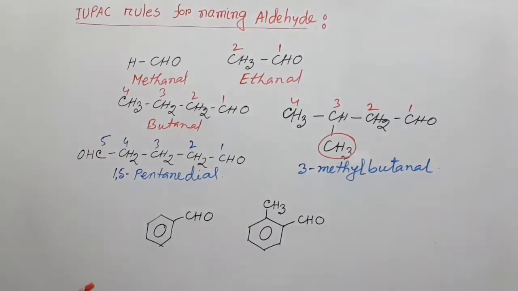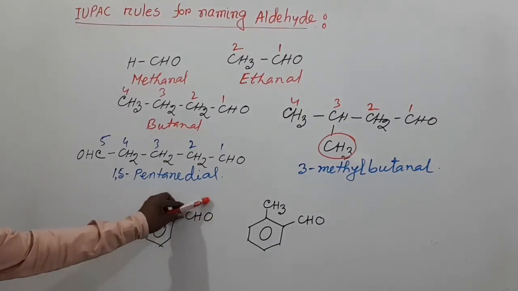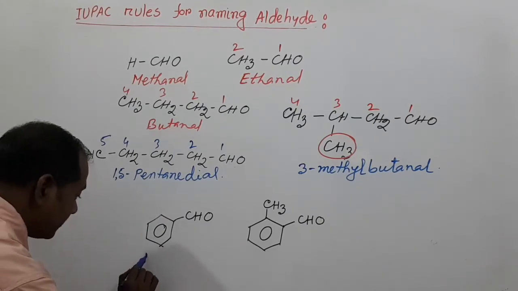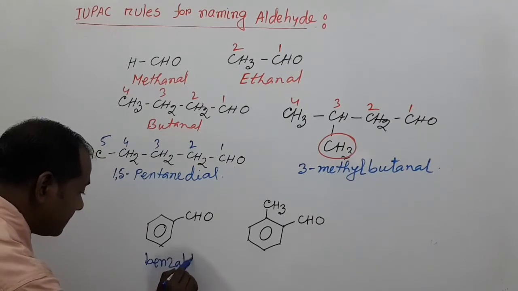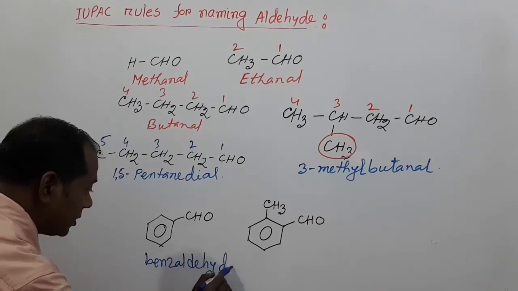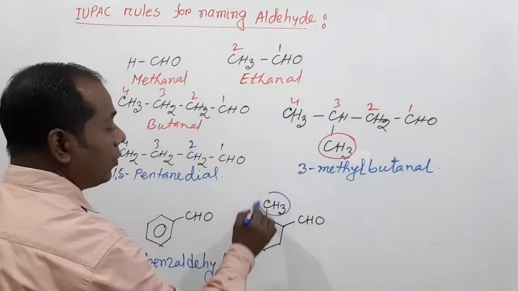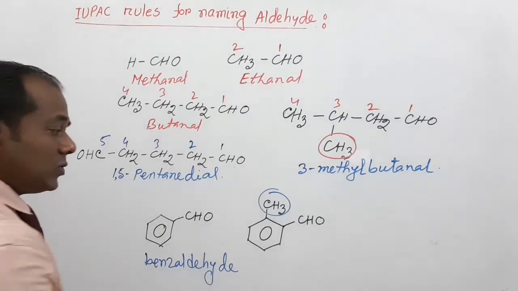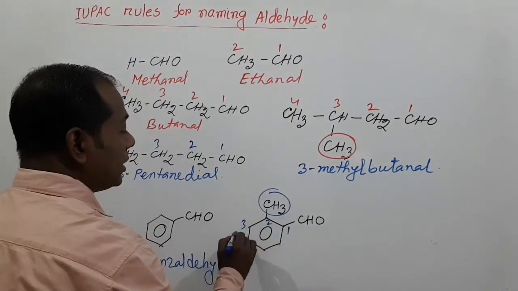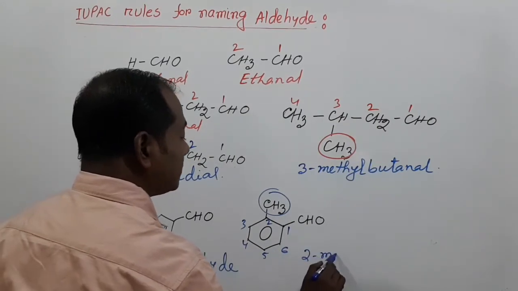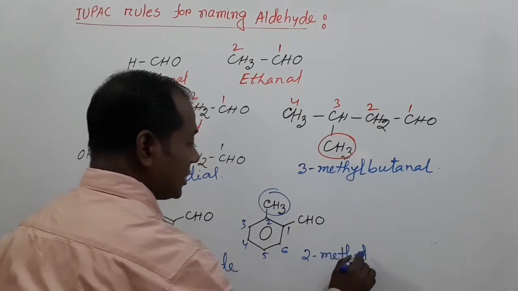Again, my dear students, when the CHO group is attached to an aromatic ring, the compound is named as benzaldehyde. This is benzaldehyde, and in this compound we see that one substituent is present, so this is carbon number 1, 2, 3, 4, 5, 6. This is 2-methyl benzaldehyde.